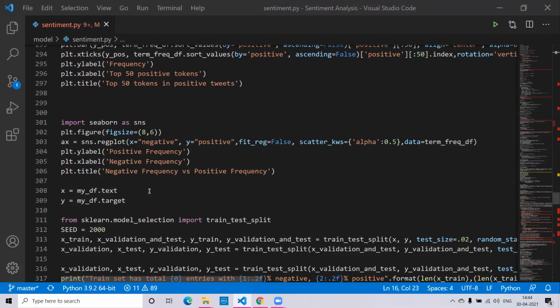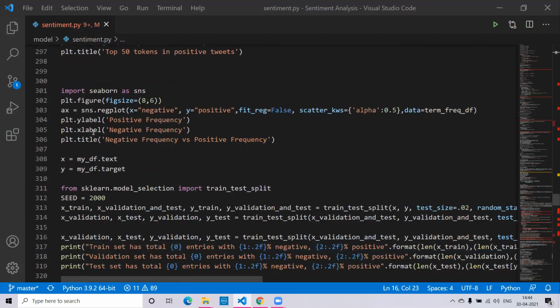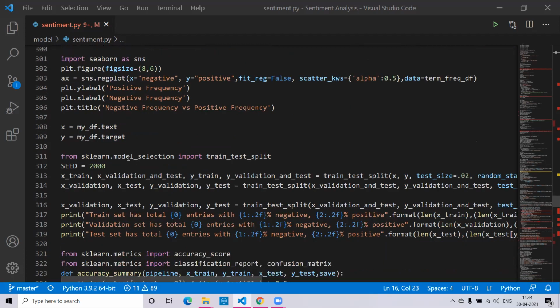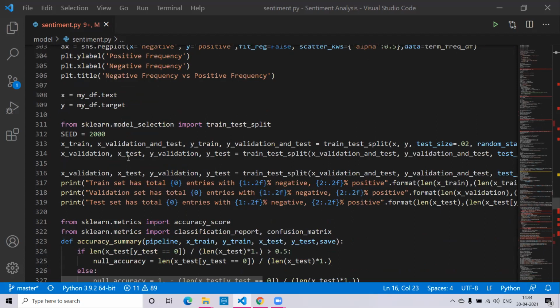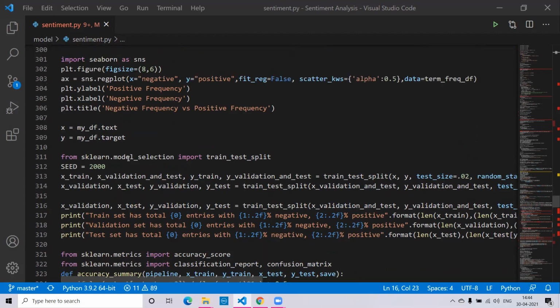Then finally, we have plotted one more graph using the Seaborn library. The Seaborn library basically helps us present our graphs in an informative as well as a very statistical way. We have used the Seaborn graph to show the variation between the positive frequency and the negative frequency. In this graph, the y-axis contains the positive frequency and the x-axis contains the negative frequency. So this is a frequency variation graph showing how many positive tokens and how many negative tokens are being frequently repeated in the tweets.